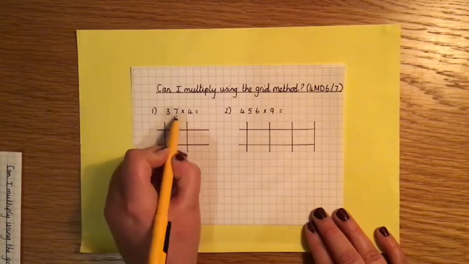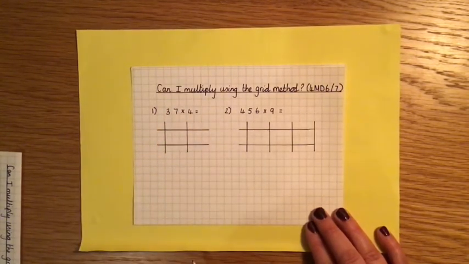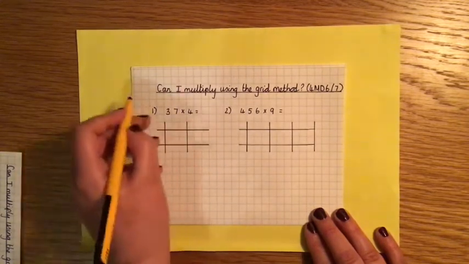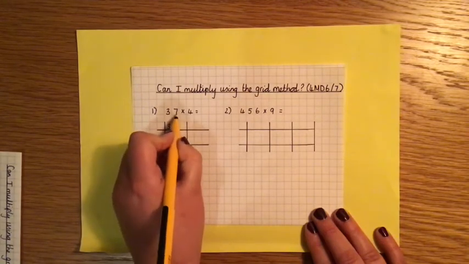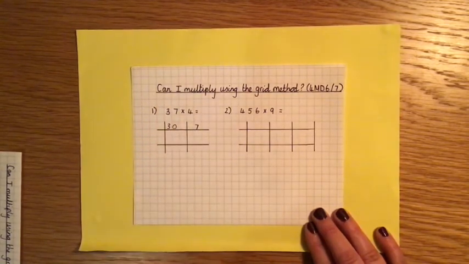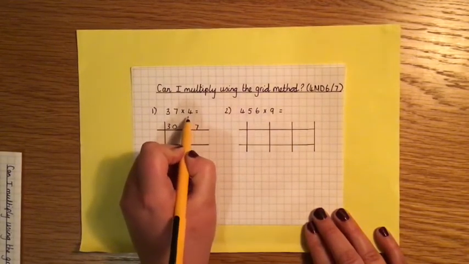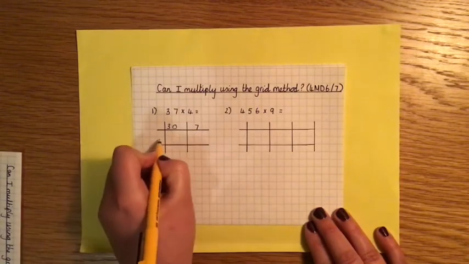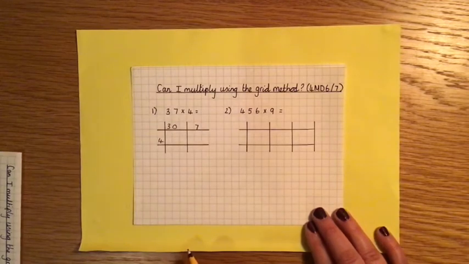Now, I take the first number in my calculation, 37, and I need to partition it or split it into the tens and the ones that make up 37. So in this case, I've got 30 and 7. Now the second number in my calculation is 4, which is called the multiplier. I put the multiplier in this column here. I've now set out my grid to work out this sum.